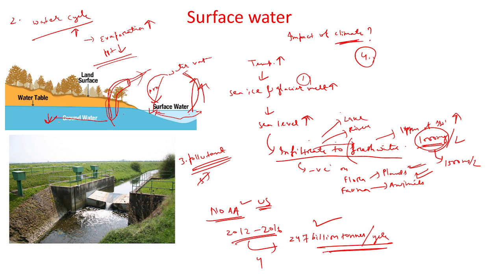When the groundwater level becomes low, the surface water comes into the groundwater, because water moves from high pressure to low pressure. So water also runs down into the ground. That means again the surface water will be lessened. So this is the fourth impact of the climate. Due to the climate, the surface water will be decreased. So this is mainly about the surface water.